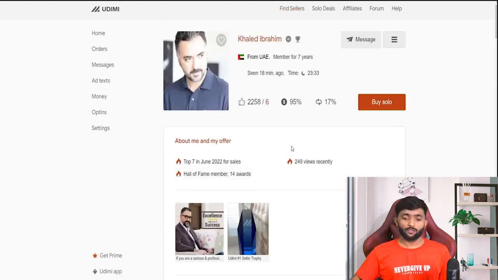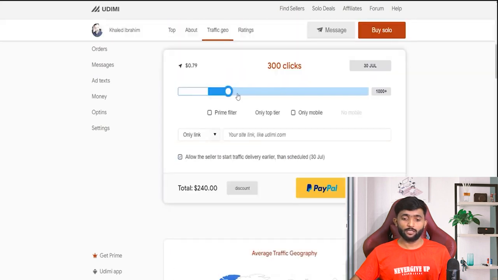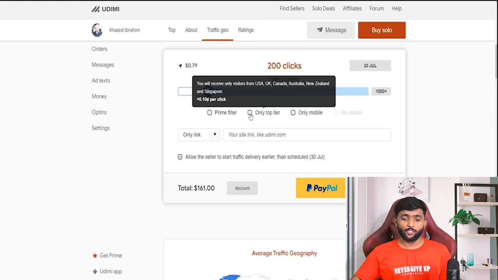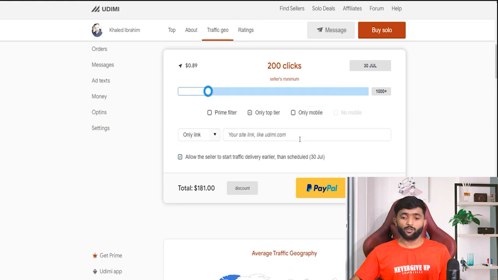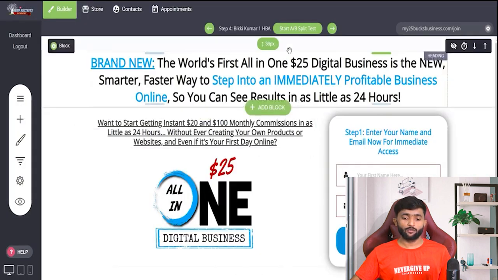Simply scroll down here. If you click on buy solo, you will be able to see how many clicks you want to buy. To test, you can simply buy about 200 clicks here. And here choose only top tier. Then go to your funnel builder.